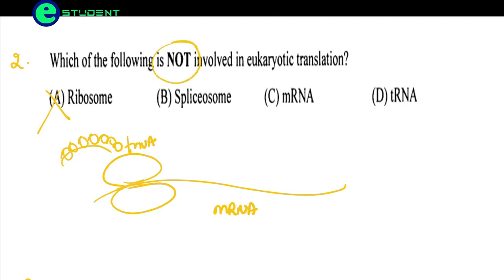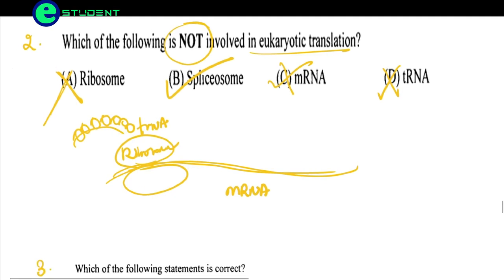Here they are asking what is not involved in eukaryotic translation. tRNA is involved, so this is not the correct option. This is a ribosome, so this is not the answer. mRNA is also not the answer, since mRNA takes part in translation. The correct option is spliceosome, because the spliceosome is involved in removing the introns from the pre-mRNA. So spliceosome is the correct option. It is not involved in translation, but in post-transcriptional modification.